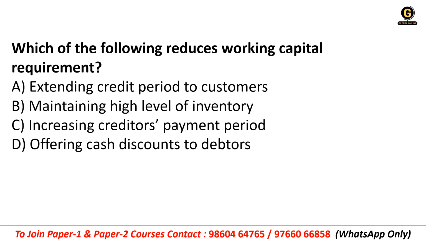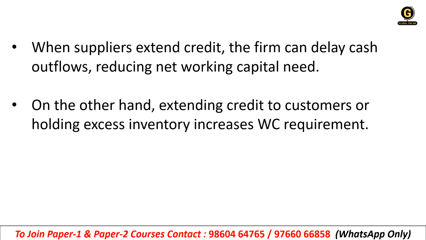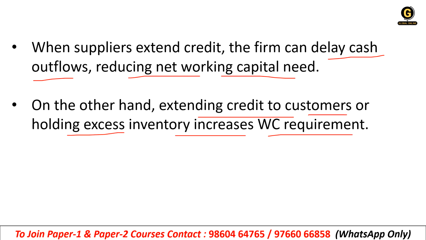So practice more MCQs. Option C is the correct answer. When suppliers extend credit, the firm can delay cash outflow, right? And this reduces net working capital needs. On the other hand, extending credit to customers or holding excess inventory increases working capital requirements, right?